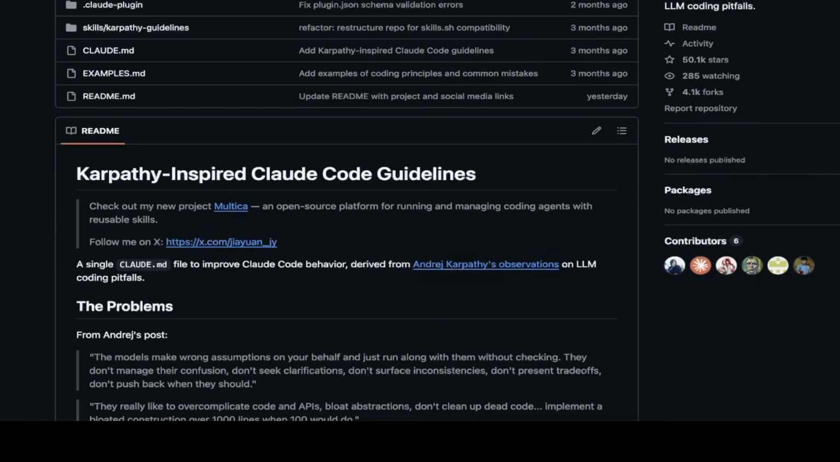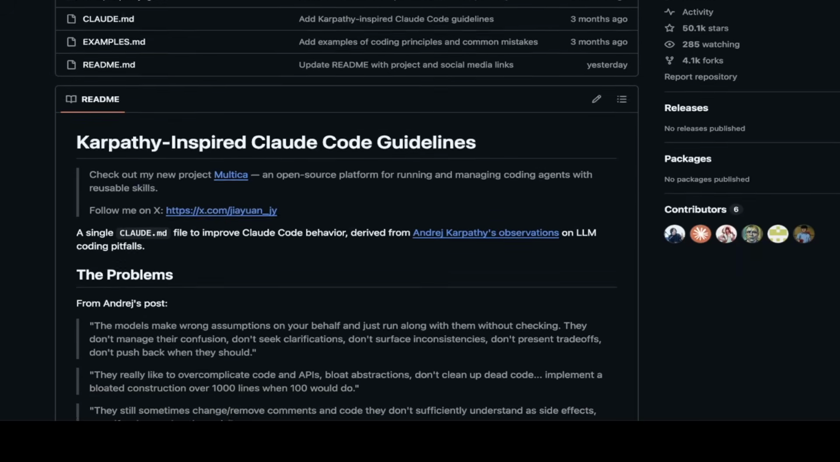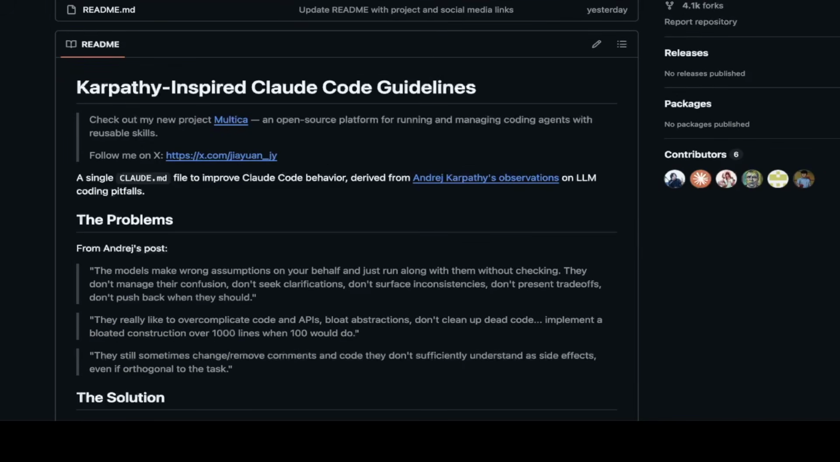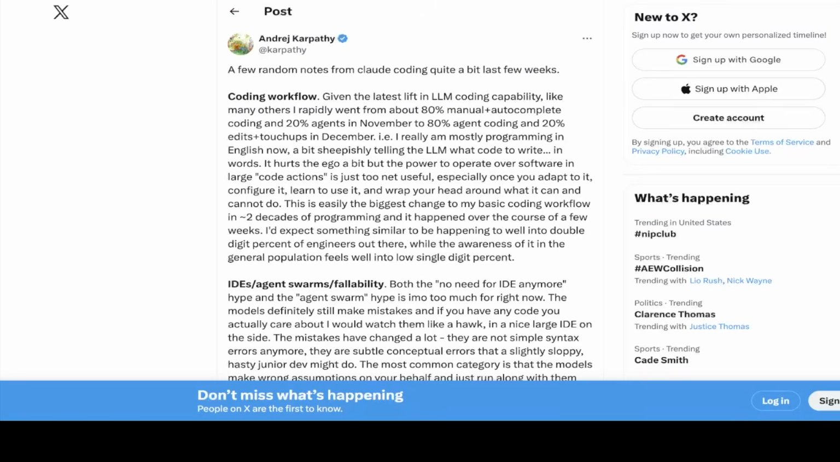The reason this project is very popular is that it actually originated from a post that Karpathy wrote a while back. If you go back to the original post, what Karpathy said was that he was using the code agent a lot, mostly programming in English and a bit sheepishly telling the LLM what to do. It hurts the ego a bit, but the power to operate over software in large code actions is just not useful. It's a very cool phrase, "not useful."